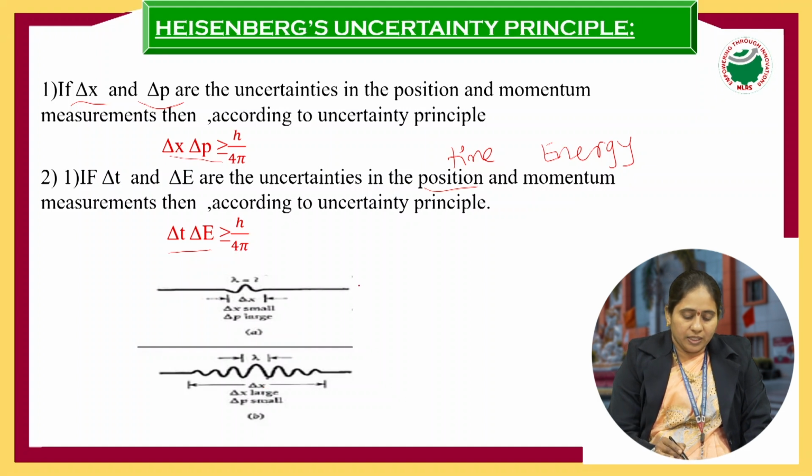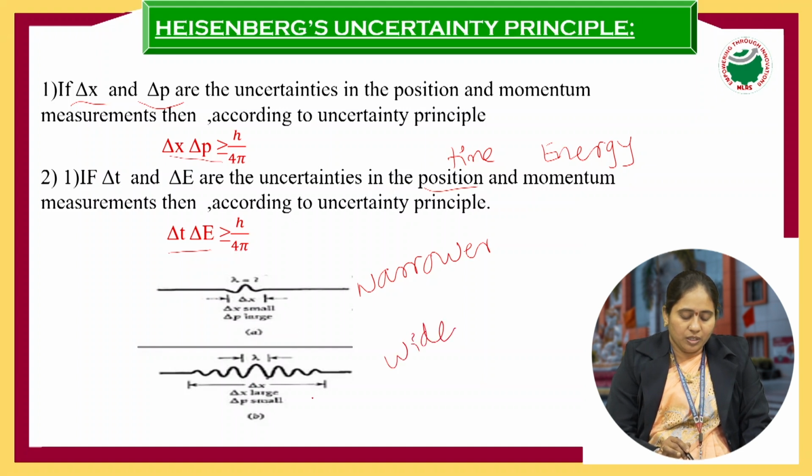So here there is a small wave group, that is narrower, and a larger, wider wave group. When it is a large wave group, we can find the momentum. When it is narrower, we can find only the position. Here delta x is small because the length is very small, but delta p is very large. Why? Because lambda is small, and lambda equals h by p. If p is small, lambda is large.